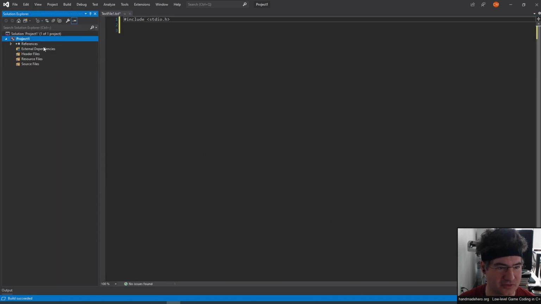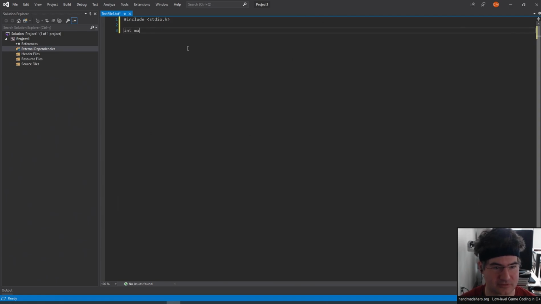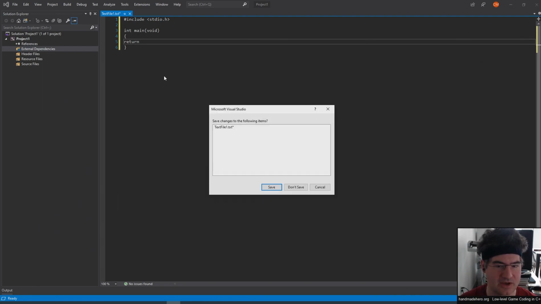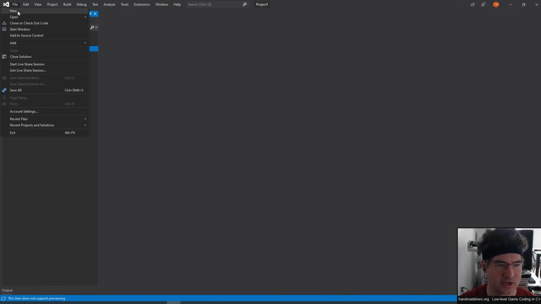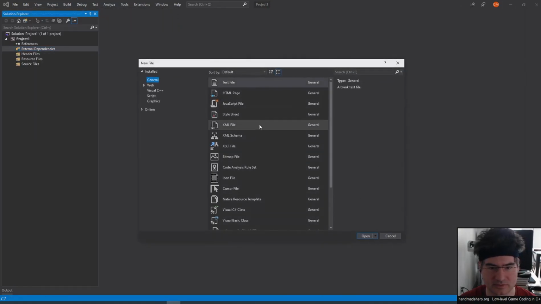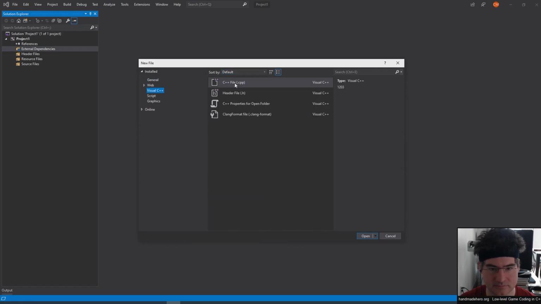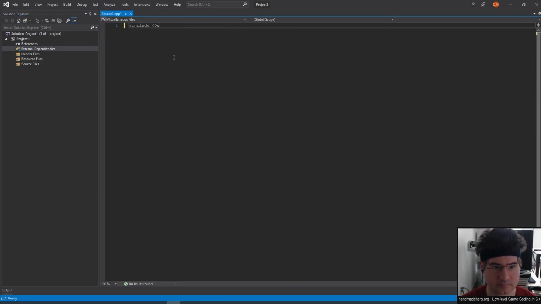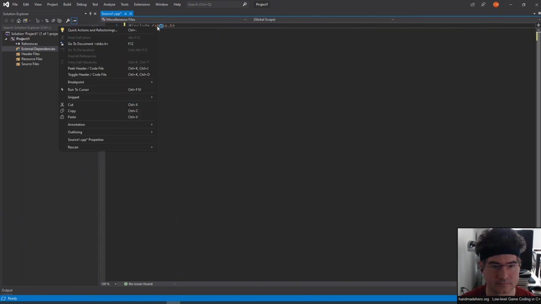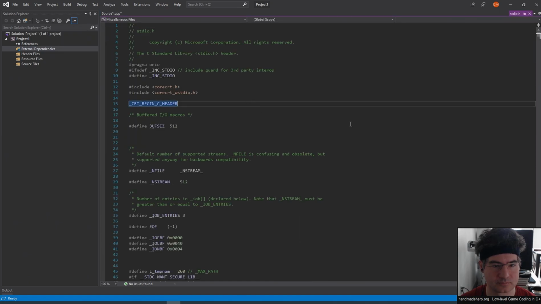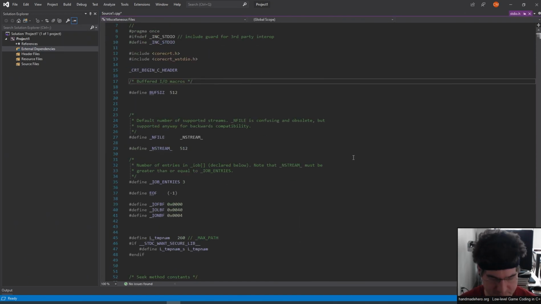I guess it's been hidden somehow. I have absolutely no idea how. It doesn't even show up in internal dependencies. Oh, because this is a text file. How did it create a text file for me? Let me go ahead and create a real file. There we go. Beautiful.